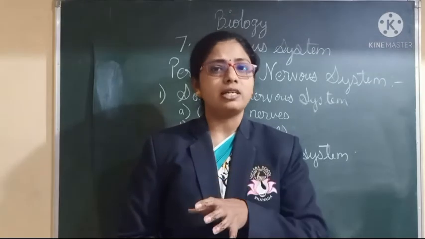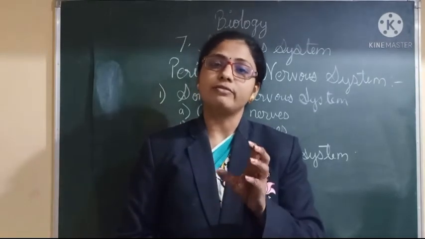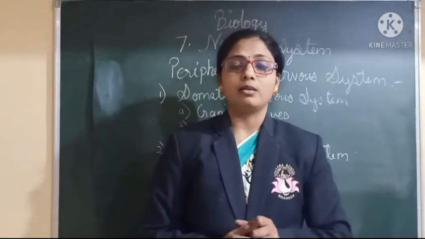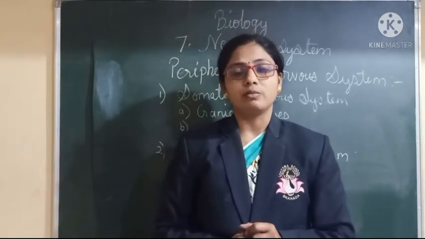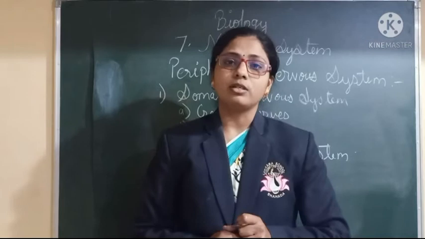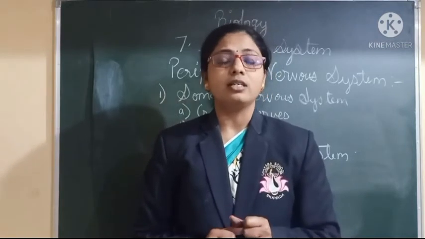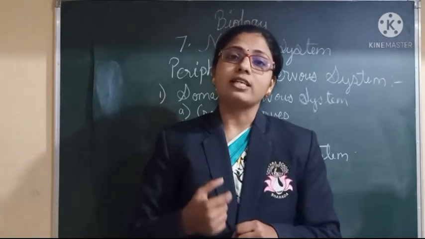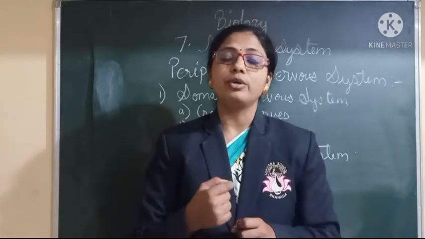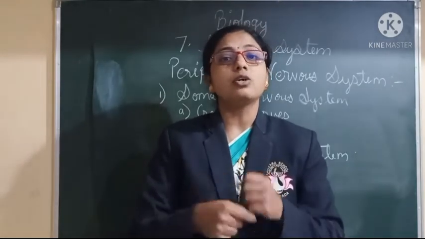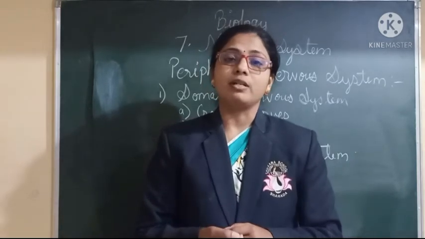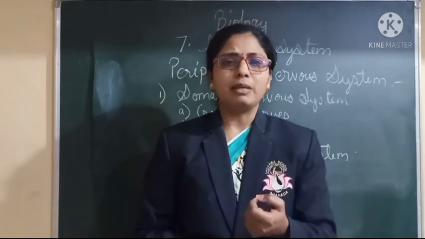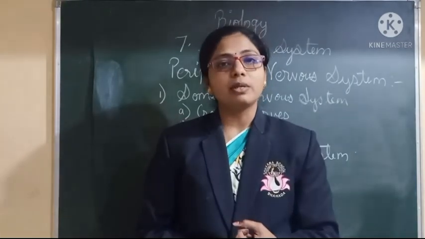So these are the voluntary actions which are under the control of your will. Okay. Then the second point is involuntary actions. Involuntary actions means what? Whatever actions are done which are not according to your will, but all the actions are going through unknowingly or unconsciously. For example, if a particle goes into your eyes, what happens?